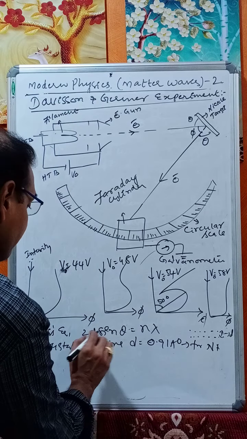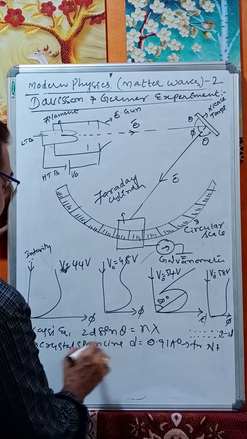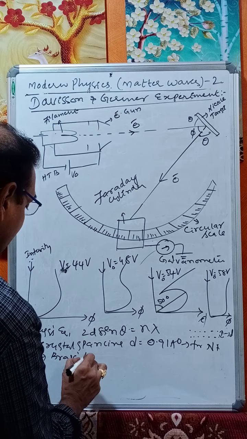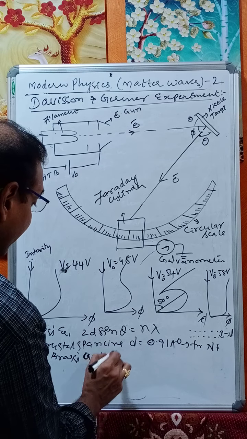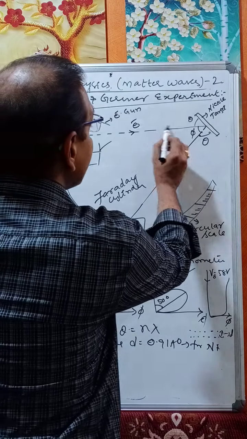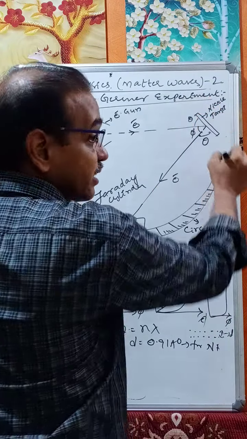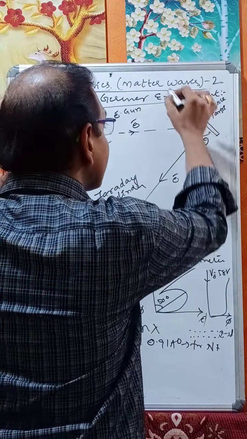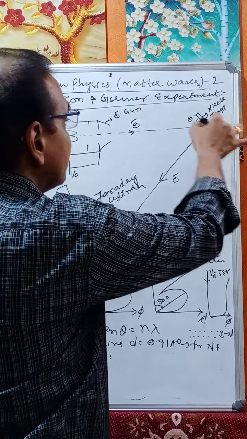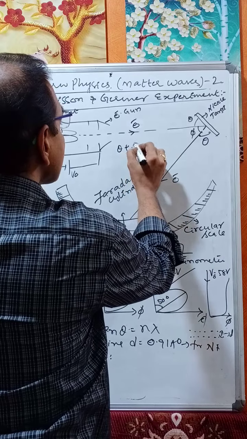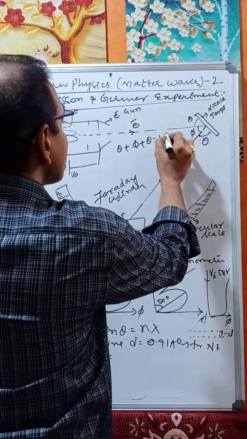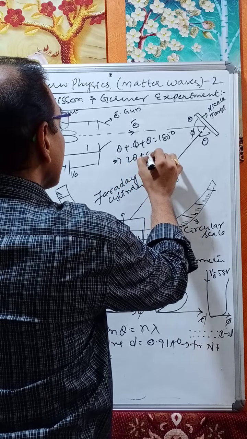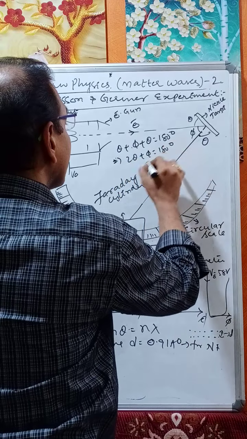And theta, how can we get theta? Theta is Bragg's angle. It is not the diffracting angle. It is the angle made by the incident ray with the Bragg plane. Then theta plus phi plus theta is equal to 180 degrees, which implies 2 theta plus phi is equal to 180 degrees.